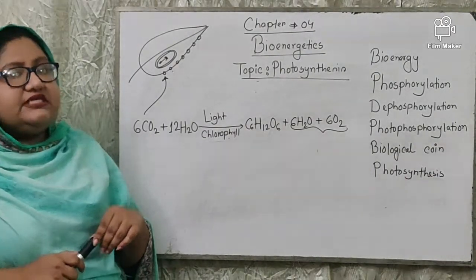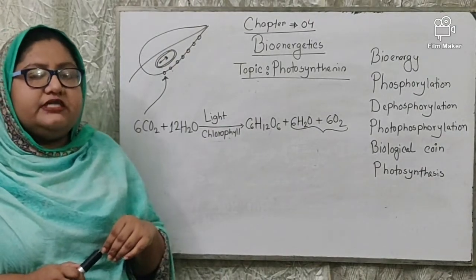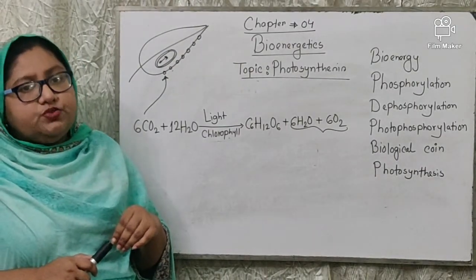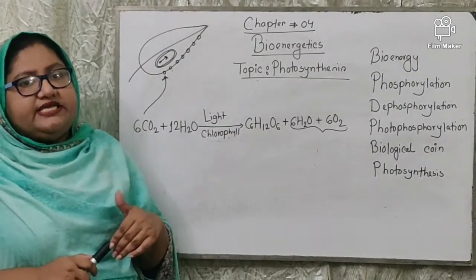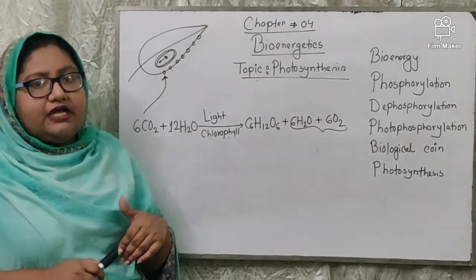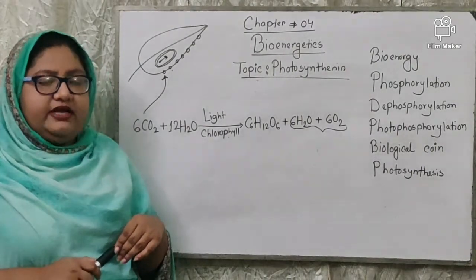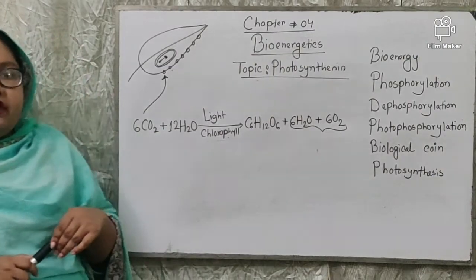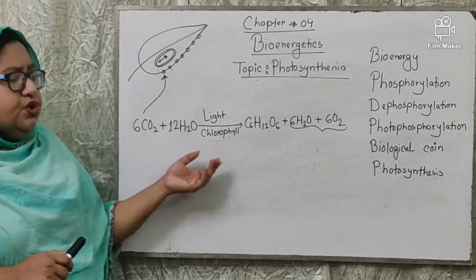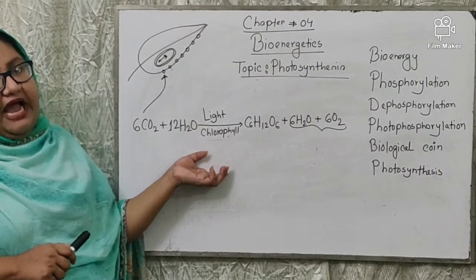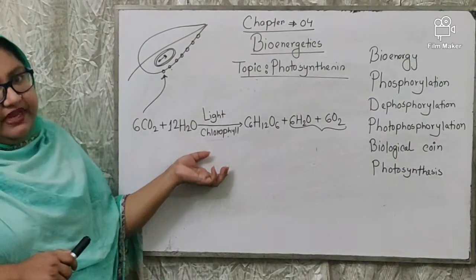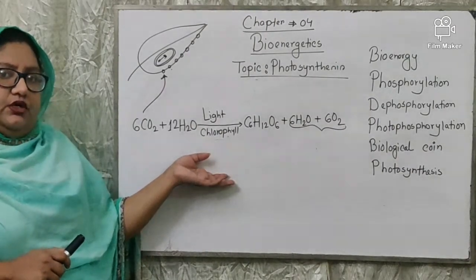Why is it higher? Because it remains dissolved in the water. That is why the amount of carbon dioxide is higher for aquatic plants and they get more carbon dioxide. So the rate of photosynthesis is higher in the aquatic plant than that of the terrestrial plant.